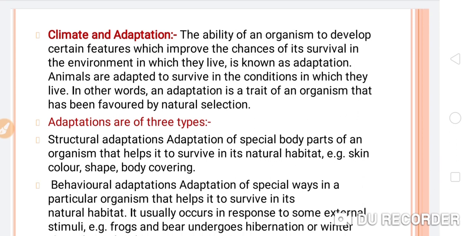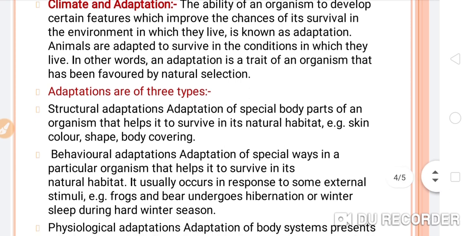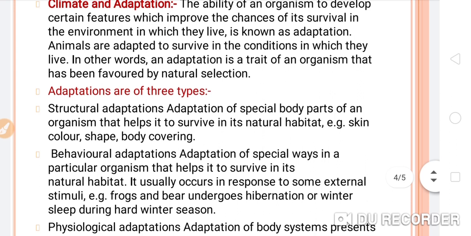Not only humans, animals are also adapting to the environment according to the climate condition. Animals are adapted to survive in the conditions in which they live. In other words, an adaptation is a trait of an organism that has been favored by natural selection. So this is climate and adaptation.